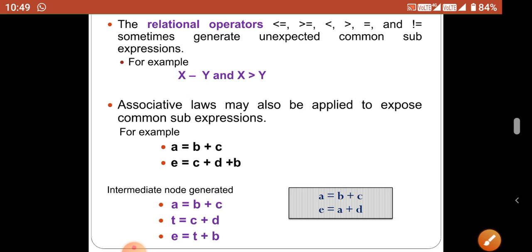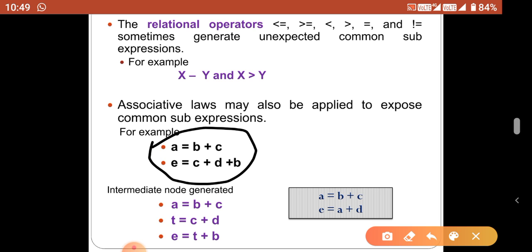Now we are going to discuss one more example. A equal to b plus c and e equal to c plus d plus b. For these statements, we are going to construct three address codes. A equal to b plus c is already in three address code format, and then perform the next operation, c plus d. C plus d is loaded into t. T is a temporary name, and t is added with b to produce the variable e. This is considered optimized code.